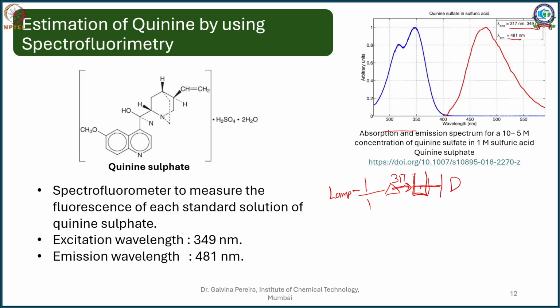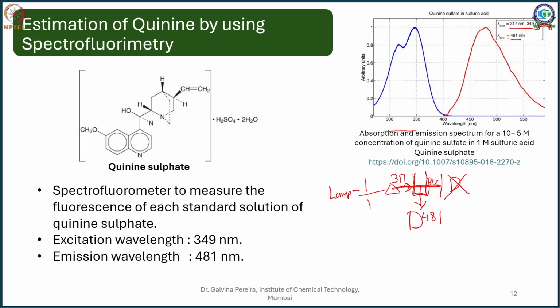My compound is emitting, so I can measure it perpendicular to the incident ray of light, so that whatever 317 is passing, which has not been used by the compound, let it go this side. I am not going to put my detector here, I am going to put my detector here, and as a result only the wavelength emitted due to the fluorescence will reach my detector, and that is my 481 nanometers.